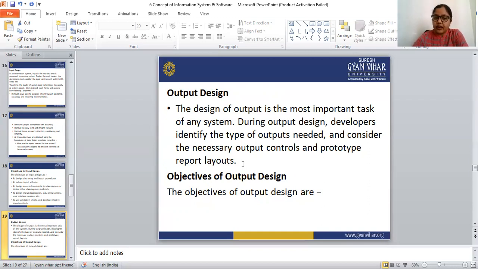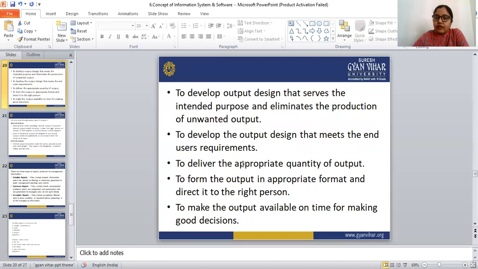So there are also some objectives of output design. The objective of output design is to develop output designs that serve the intended purpose and eliminate the production of unwanted output.